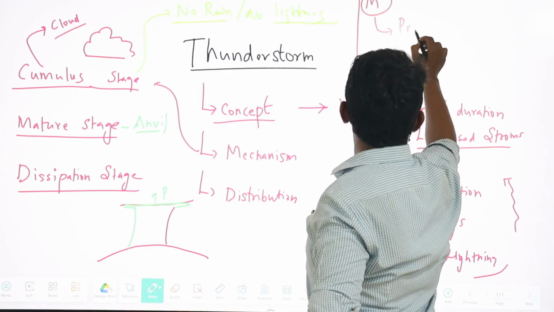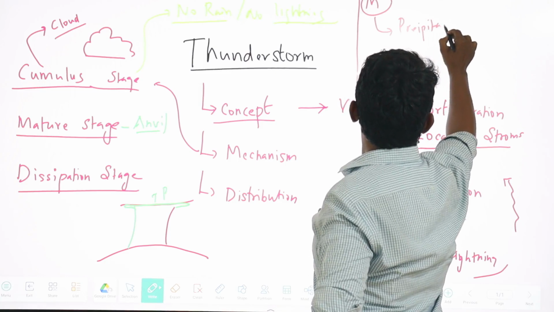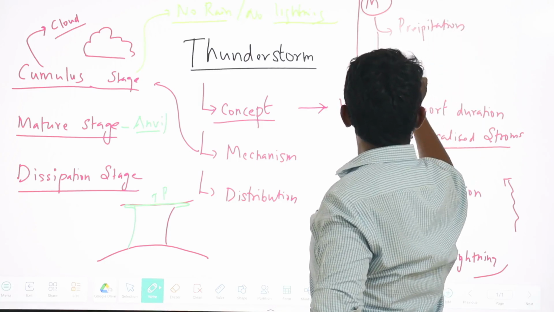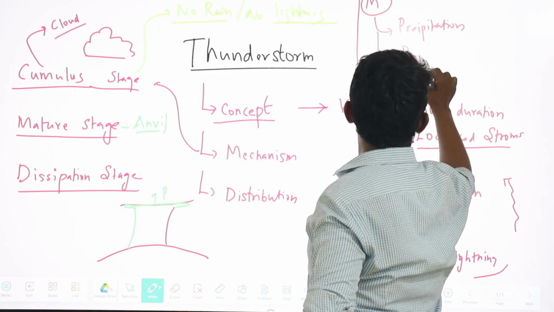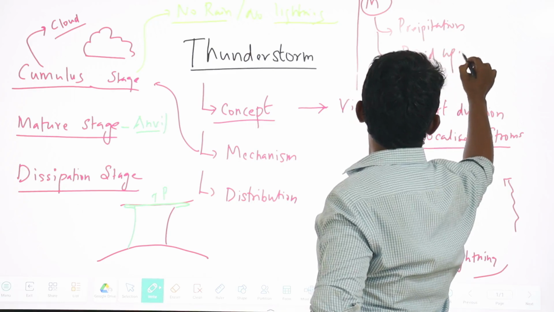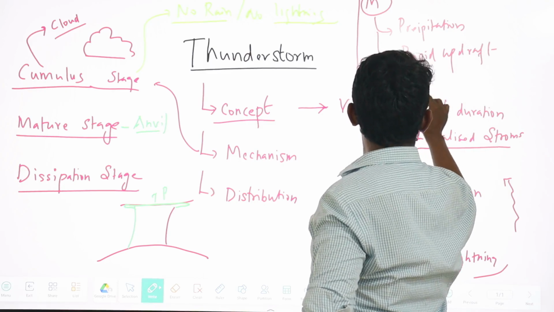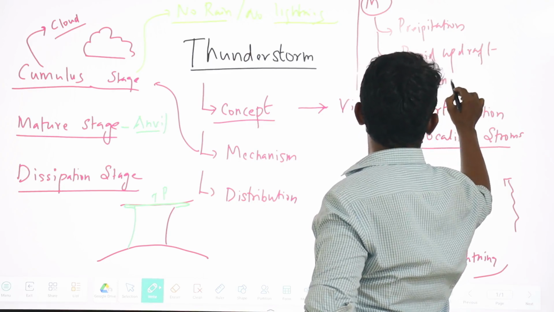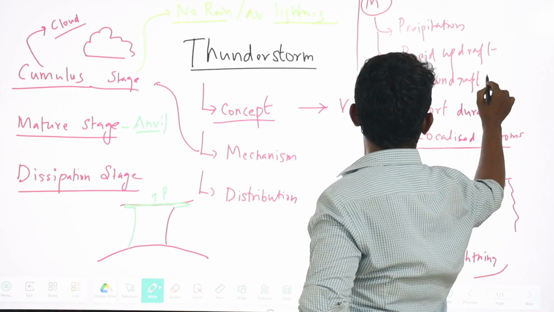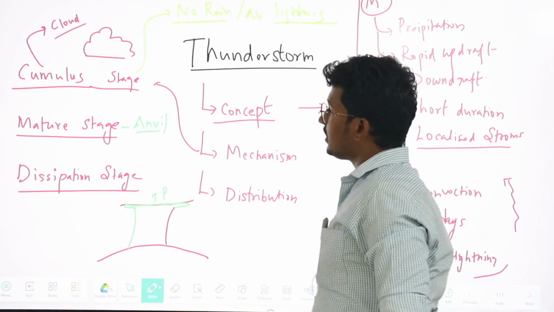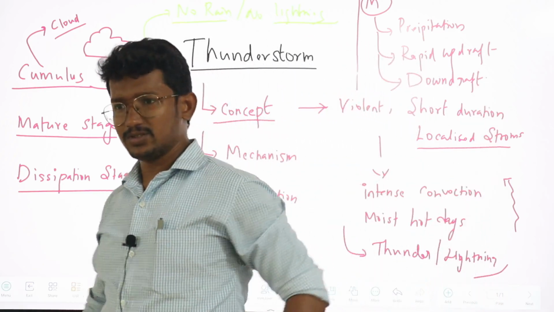the precipitation, we can see the continuance of the rapid updraft, and along with that we can also see the downdraft of the air mass, right. Sir, what is meant by downdraft?